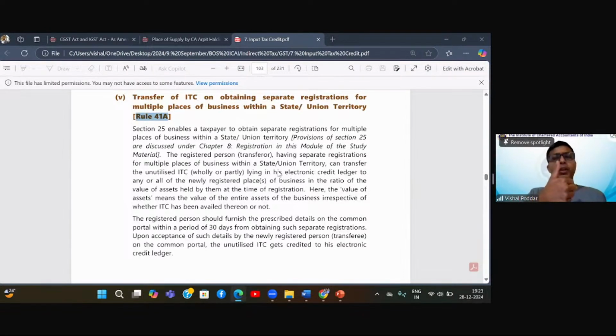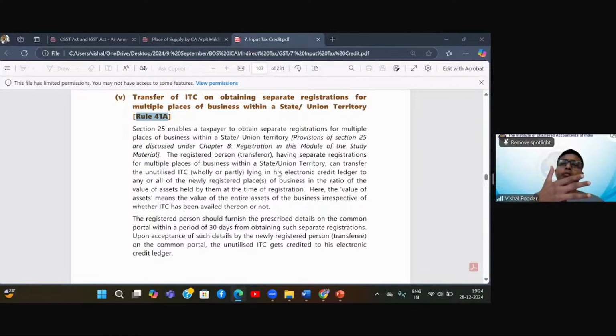But today it was appearing only in Mumbai, and there was zero ITC balance for the other three because they are newly registered now. Now this created a situation where my entire ITC of all four places is in Mumbai, and I am not having any balance in other places.